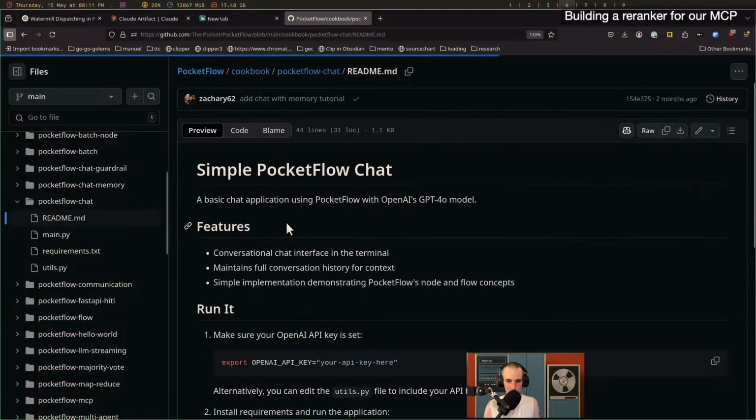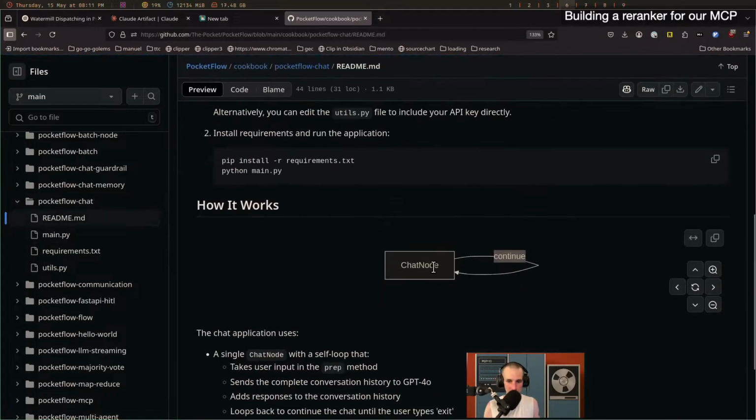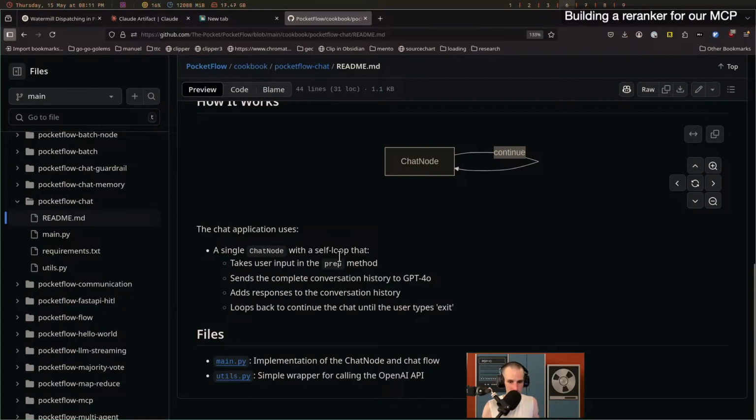So let's actually go look at the README, and we can see the chatbot basically, you say something and then you say continue. So this bot is going to be chatting with itself, I think, if I remember, or it's taking user input and then it sends the complete conversation history. That's what makes it a chat, that there's a history of messages being done one after the other. And once a response comes from the LLM, you append it to the history, you wait for the user input, you loop back. So nothing crazy here.